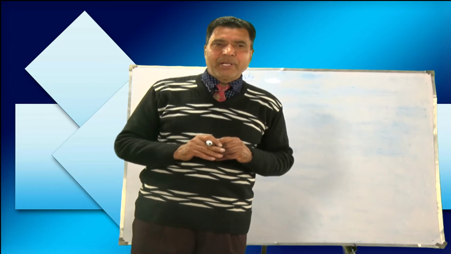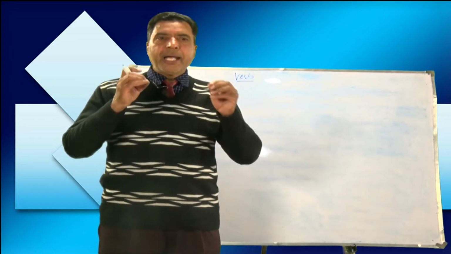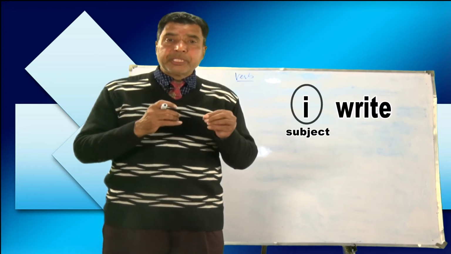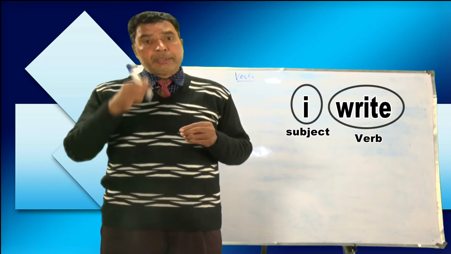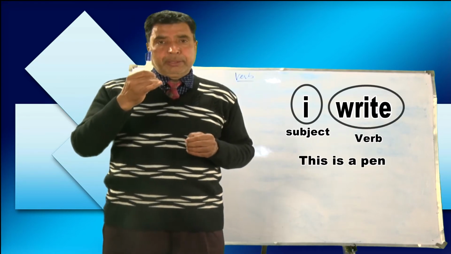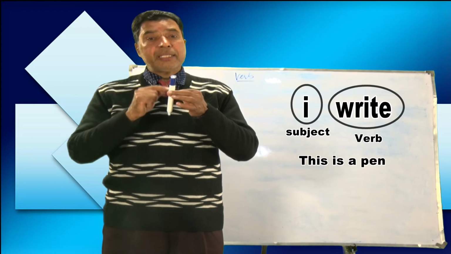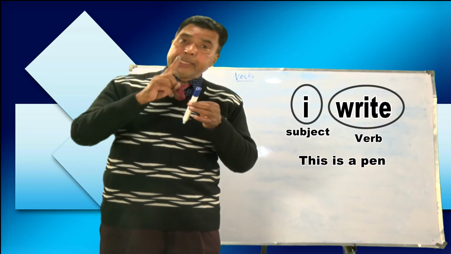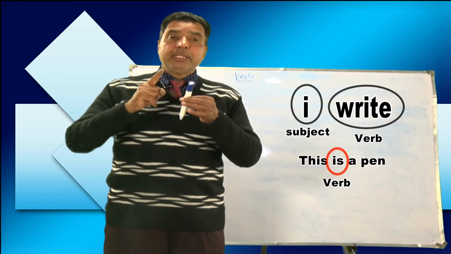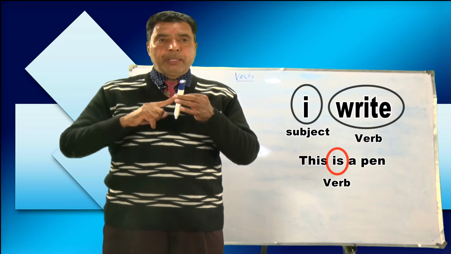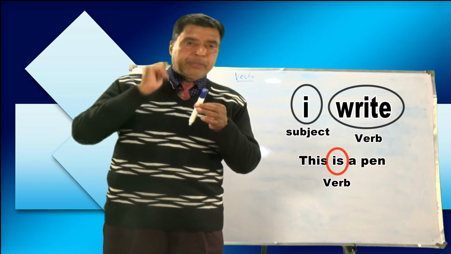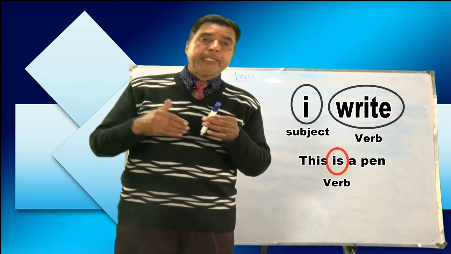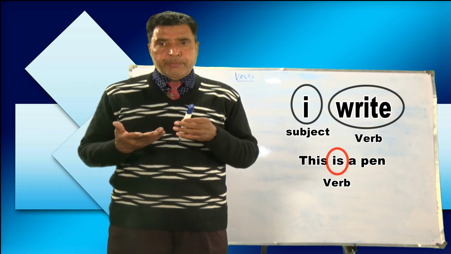For example, I'll say, I write. Here, I is the subject and write is the verb. This is a pen. So in this sentence, there is a verb, because I've already told you there is no sentence without a verb. Sometimes auxiliary verbs play the role of main verbs. So when you do not find a main verb in a sentence, there you definitely find an auxiliary in it.